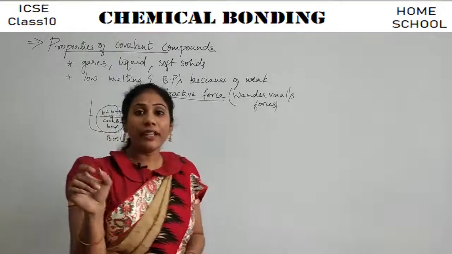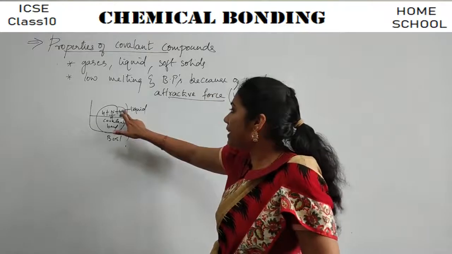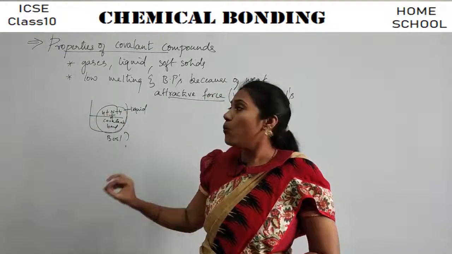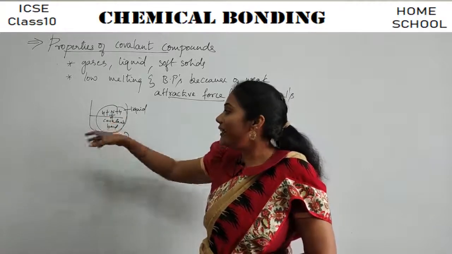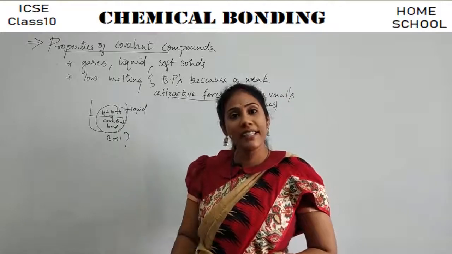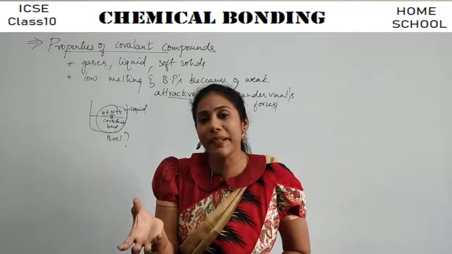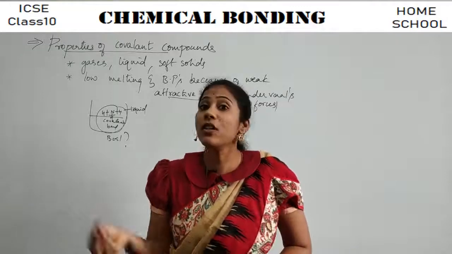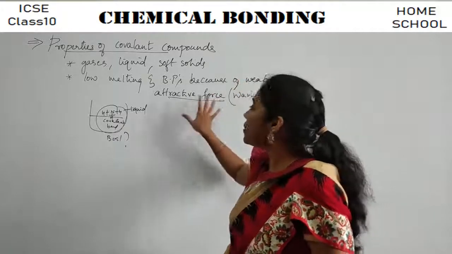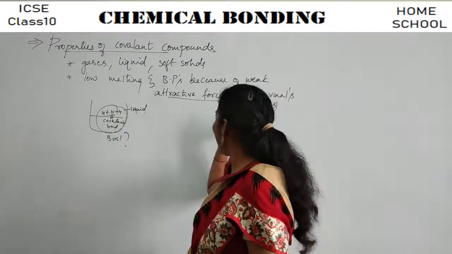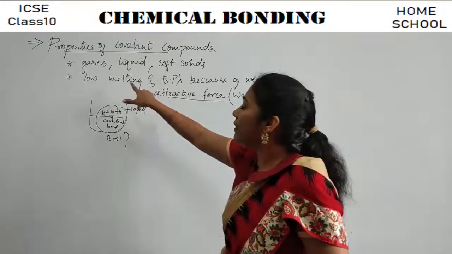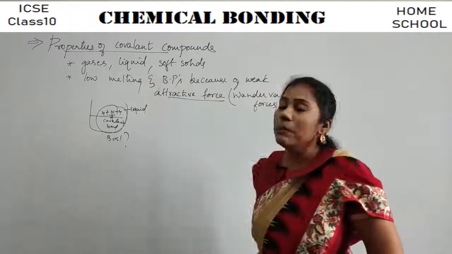And this covalent bond is weak, I am telling. When the bond is weak, very little temperature is enough to break the bonds. Once the bonds are broken, the liquid will boil. To break a bond is very easy. You don't need to struggle. Very little heating is enough because the bond is very weak. So the weak attractive forces between the atoms, the van der Waals forces, and the weak covalent bonding are the reason that they have very low melting and boiling points.